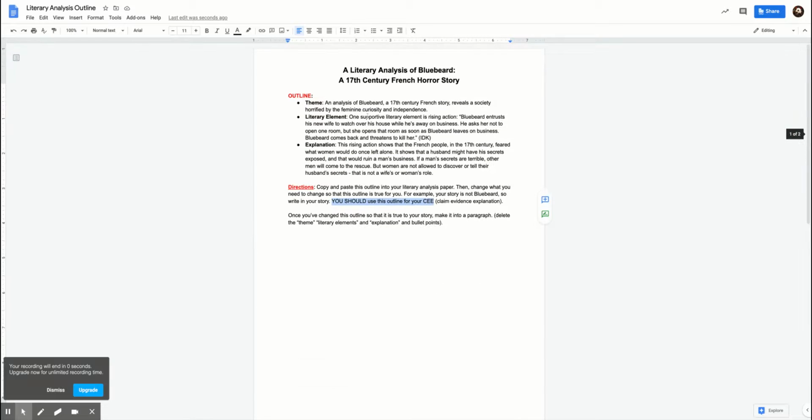So I use Bluebeard up here, an analysis of Bluebeard, a 17th century French story. So I have title of work, I have the culture, the time, and then I have what the author wants us to learn about the topic. The topic is feminine curiosity, feminine independence. What does the author want us to learn? That the society is horrified by feminine curiosity, okay?